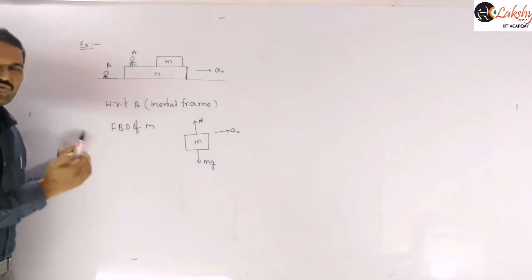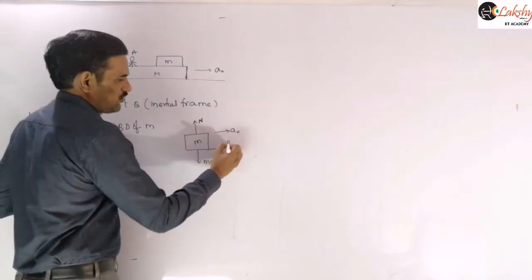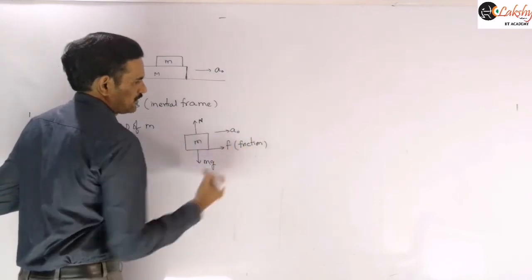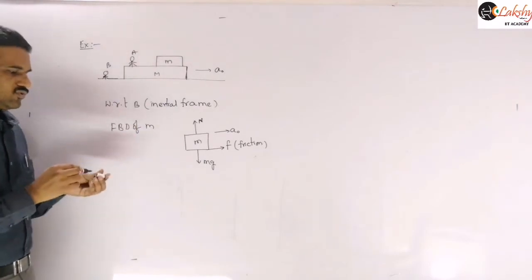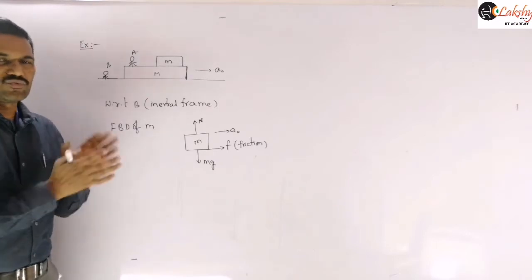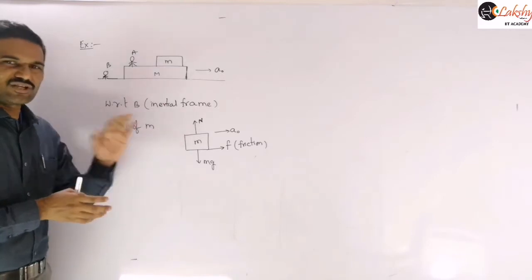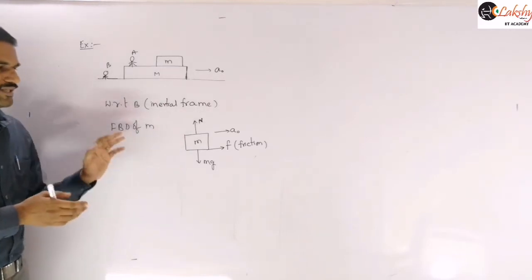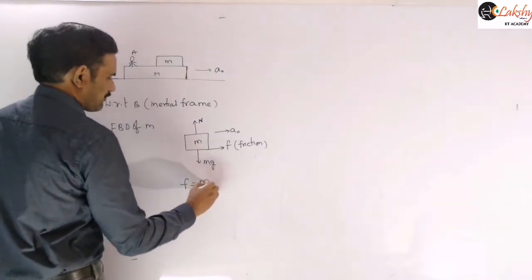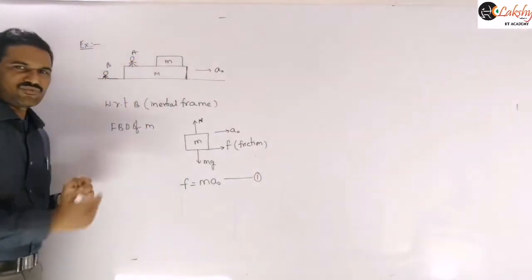So definitely some real force must act on it here, and that real force is the frictional force between those two blocks. About the friction direction we will discuss later. Just some force will be there which should accelerate this small m in the forward direction. That force is nothing but the frictional force. And so we can write the force equation as F equals MA, or M A naught. This is the force equation with respect to the inertial frame of reference.